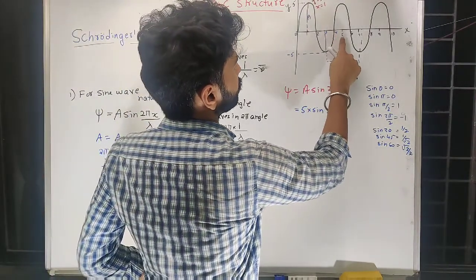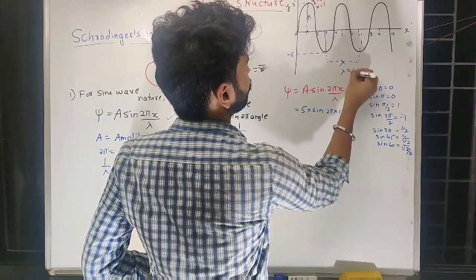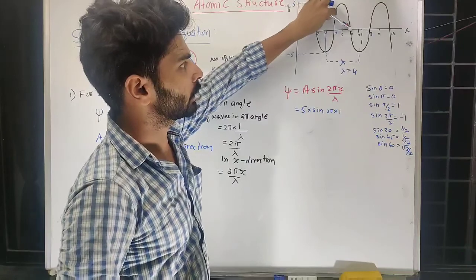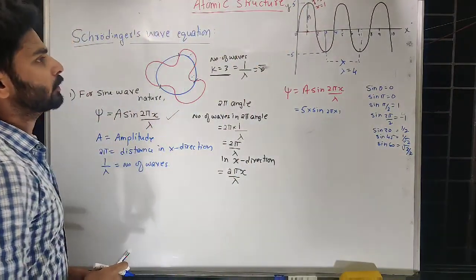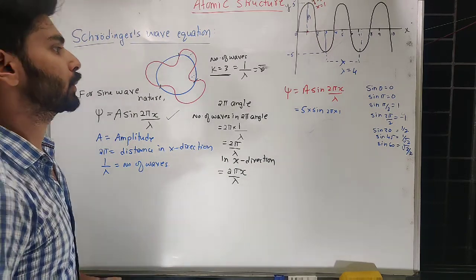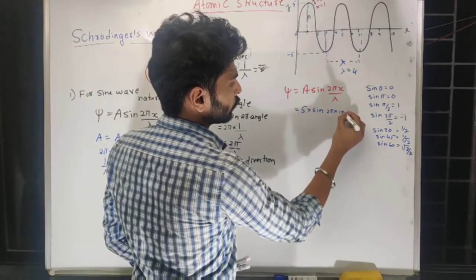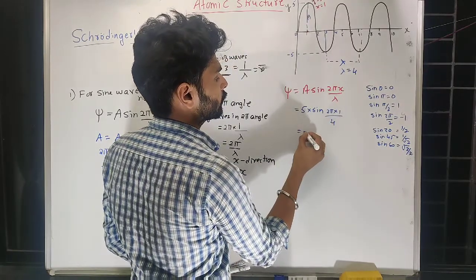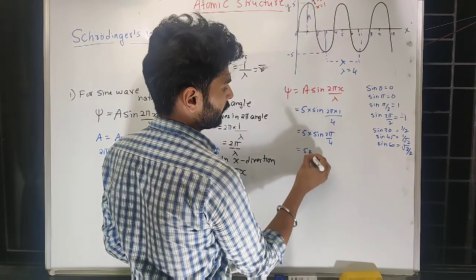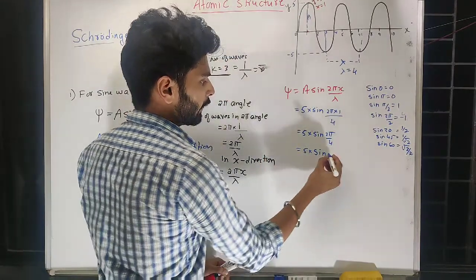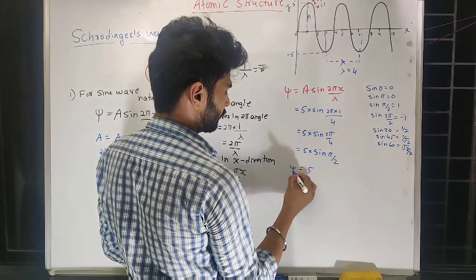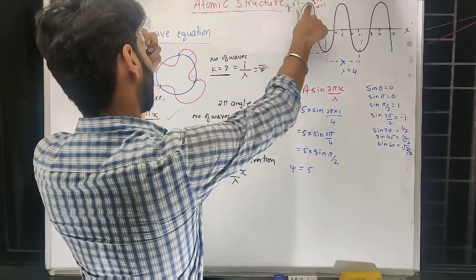So 1, 2, 3, 4. So lambda equal to 4. So from 3 to 4, 1, 2, 3, 4. So lambda equal to 4. That may be meter, angstrom, whatever, depending on the magnitude of the wave. So here lambda is 4. So 5 into sine 2 pi by 4, 5 into sine pi by 2. Sine pi by 2 is 1, so that is equal to 5. So you get y as equal to 5 here.